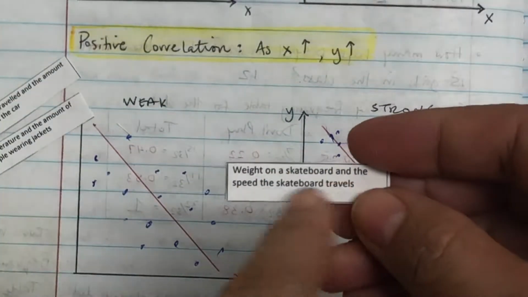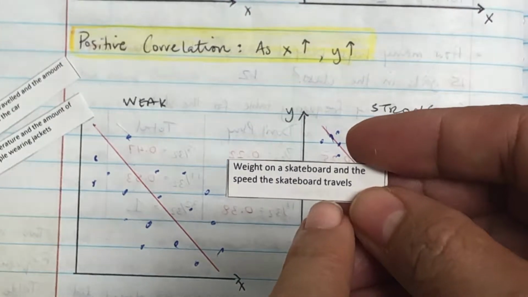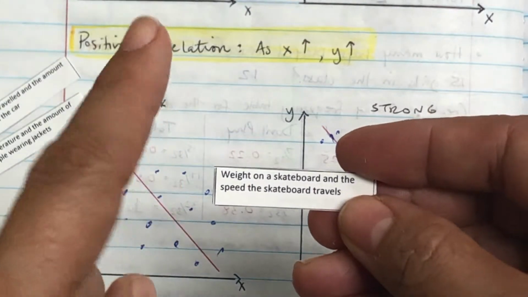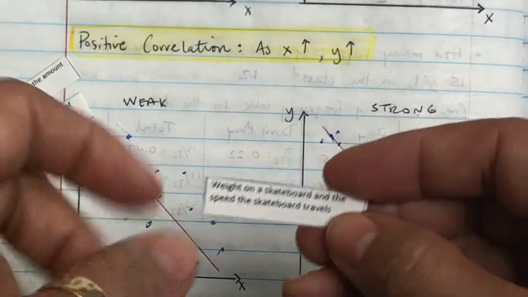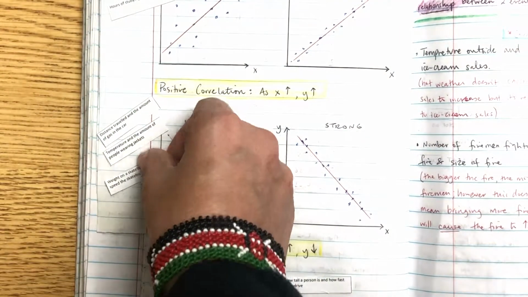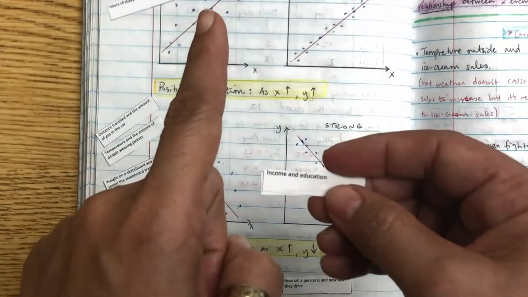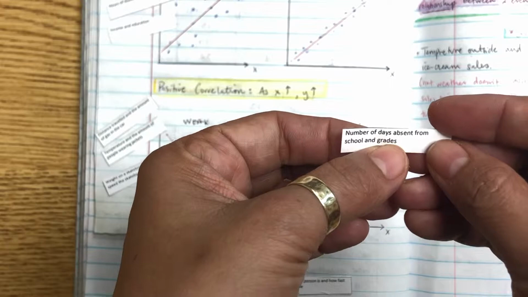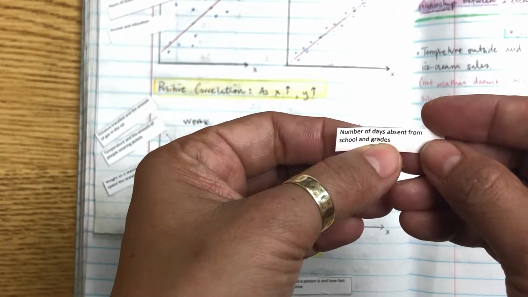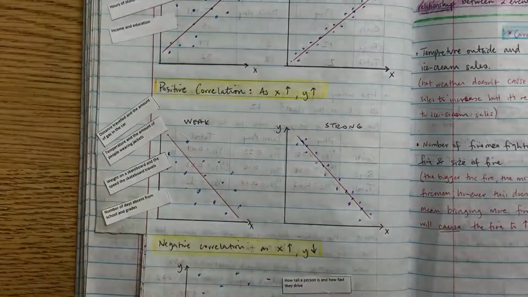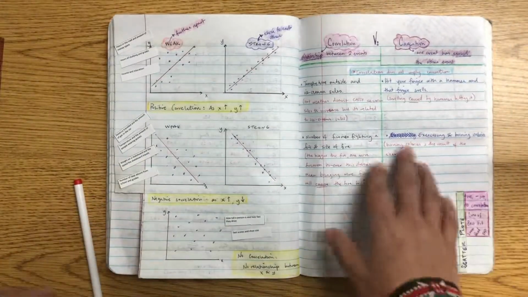Weight on a skateboard and the speed the skateboard travels. Okay, so the more weight there is on a skateboard, the slower it is. So that's going to be a negative. This is a listening check. Color in the word weak. Income and education. The more income you have, the more education you have. So that's going to be a positive correlation. Number of days absent from school and grades. Okay, the more days you're absent, the lower your grades. So that's a negative correlation. That's pretty much it. Let's practice.